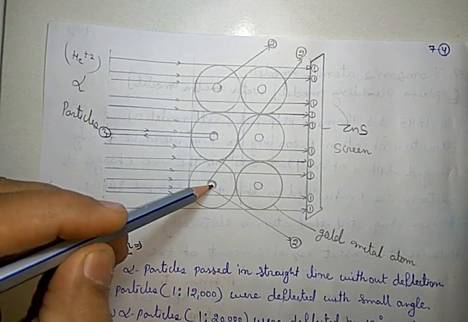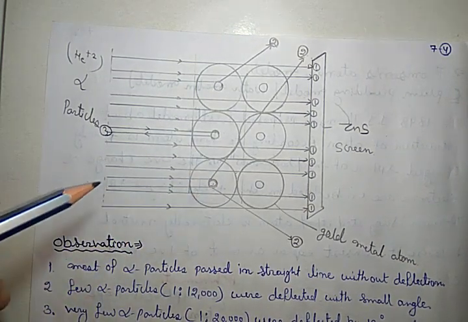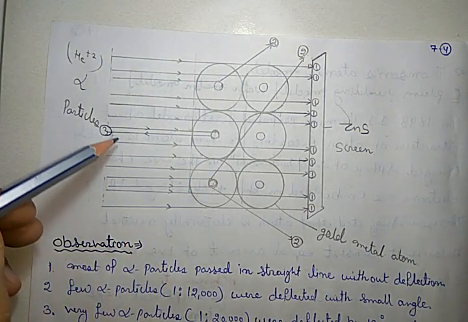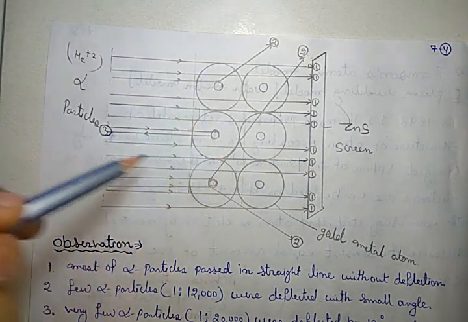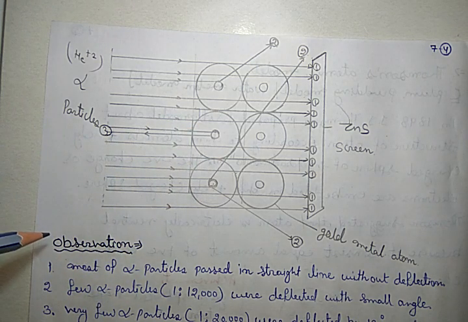If the space is very small, then only very few particles can come back on the same path. Got it? So these three were the conclusions of his experiment.